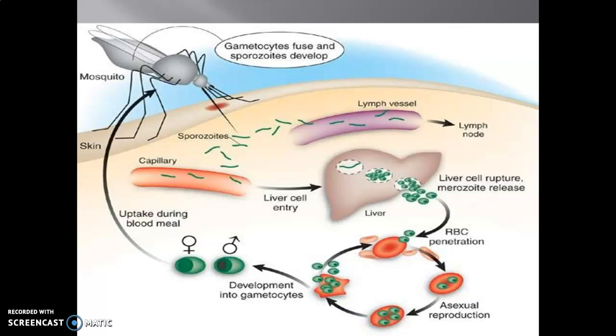This is nothing but a cycle where you can see the bite of the mosquito, then lymph vessels, lymph nodes, it comes to the liver cell, then red blood corpuscles, then completion of its cycle in the red blood corpuscle, formation of gametocytes, uptake of these gametocytes, formation of macro and microgametes, and formation of sporozoites again. When there is a bite again, this cycle continues.